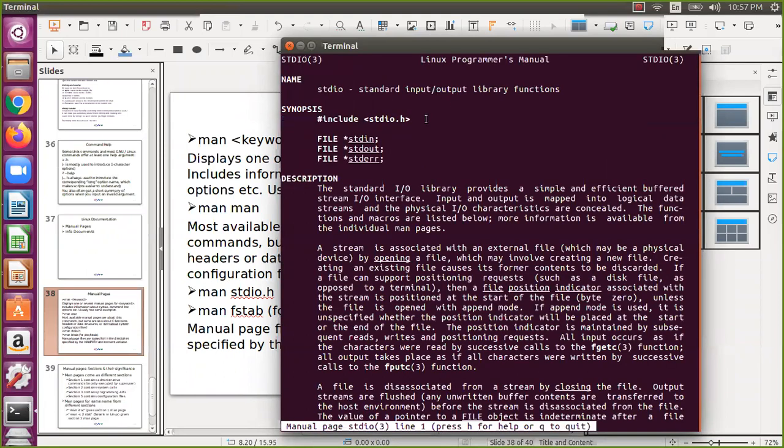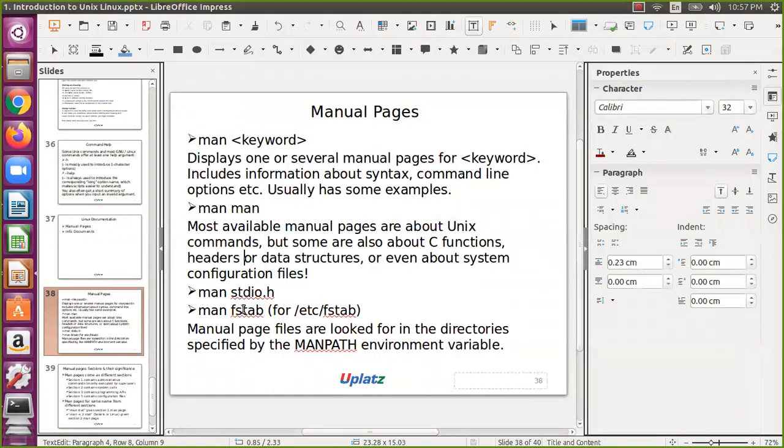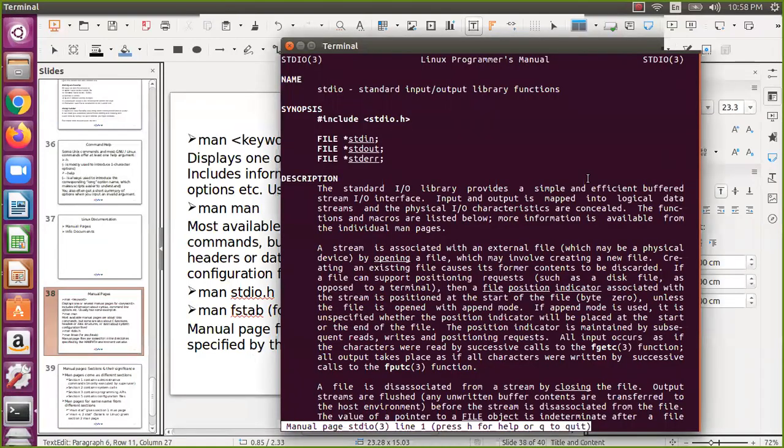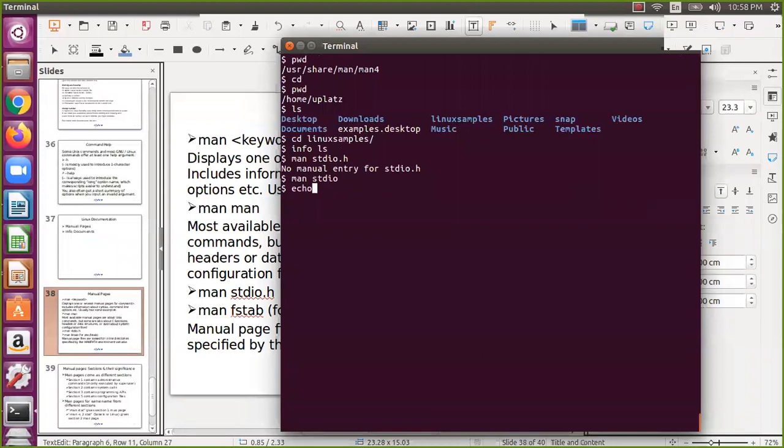So man stdio gives the standard input output library functions. And then the file system: if you are mounting a file system, this is useful. Environment variables will also be specified. We'll see more about environment variables in the next chapters.